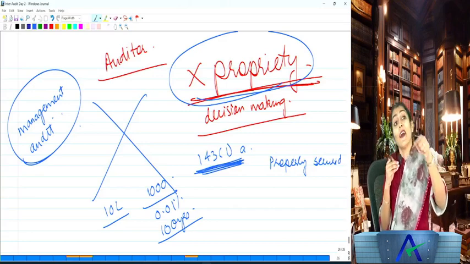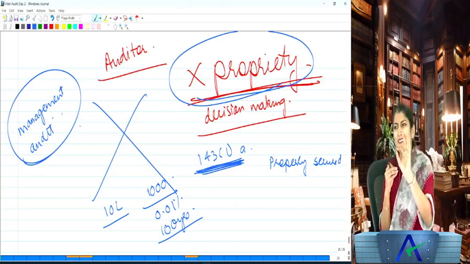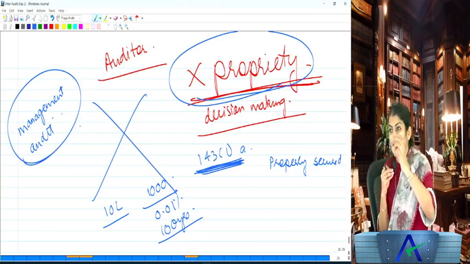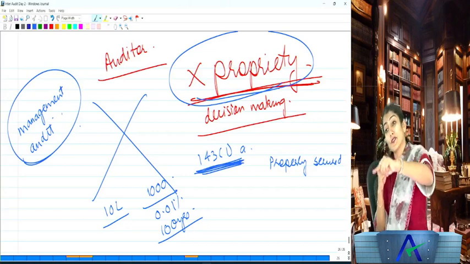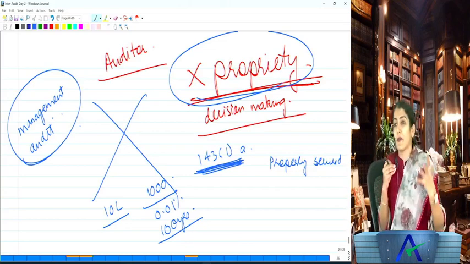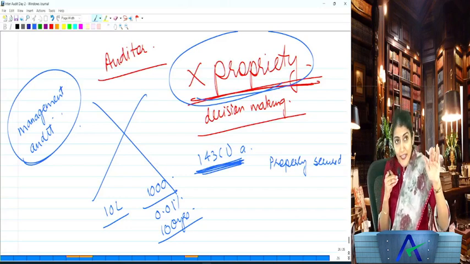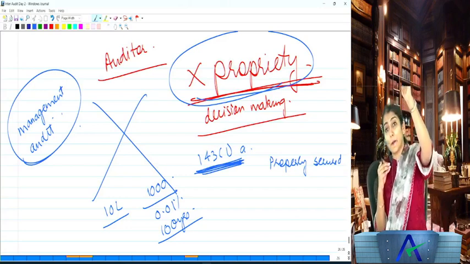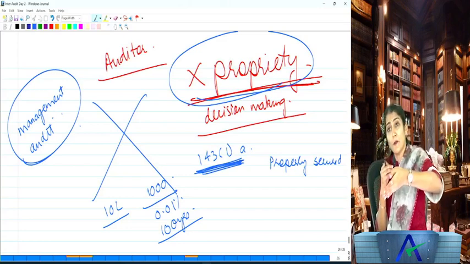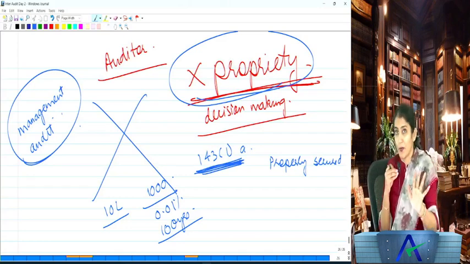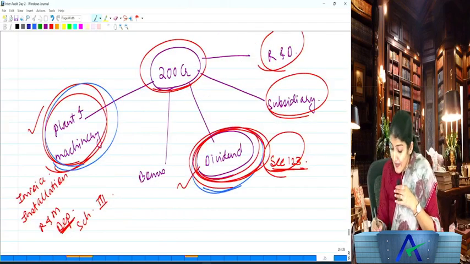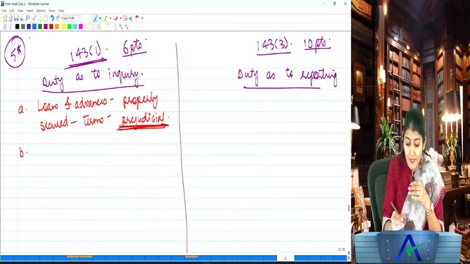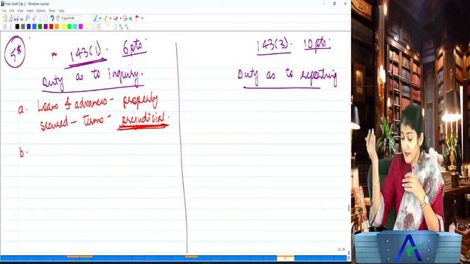But because company law has specifically put it in my duty, the auditor checks whether loans and advances, are they properly secured, and the terms and conditions thereof, are they prejudicial to the interest of the company or its members. Because company law has told me, that is why I am inquiring, otherwise I would not have inquired. Because by default, auditor, are you required to look into the propriety? No. But then why are you looking into propriety over here? Because company law has told you. Simple. Are you getting that? Okay. Right. So whether loans and advances, are they properly secured, and the terms and conditions thereof, whether they are prejudicial to the interest of the company.